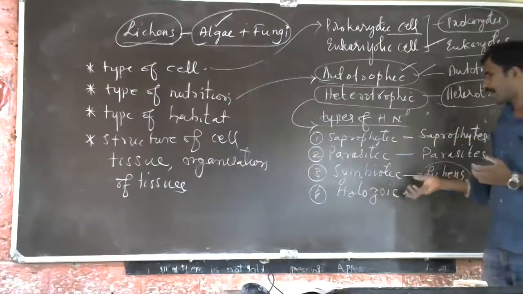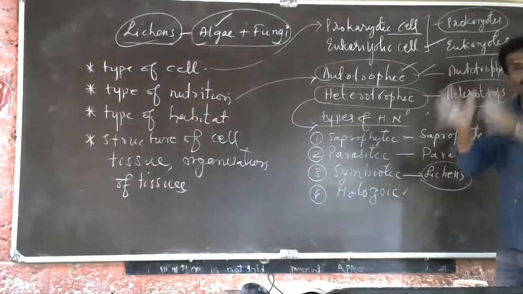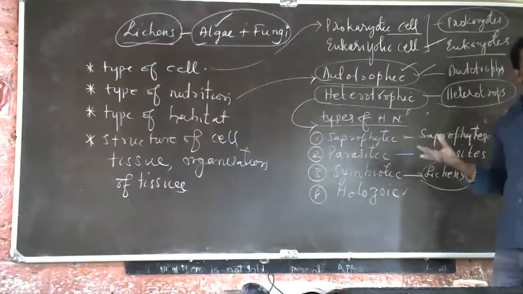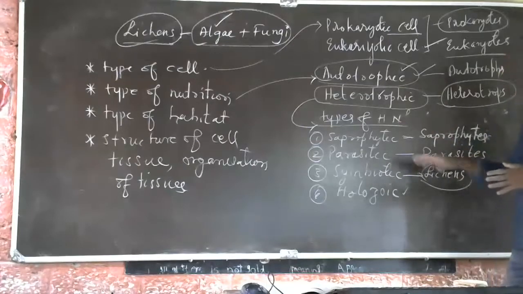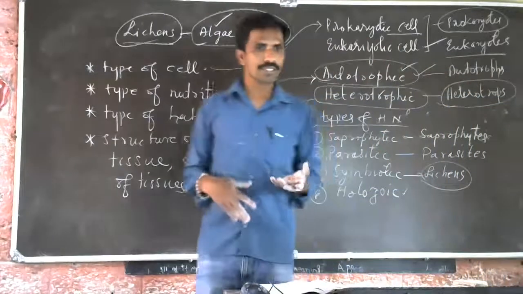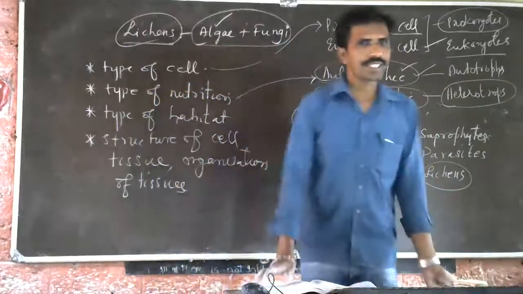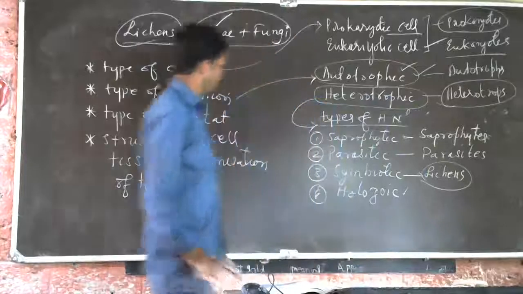In that way, we divide the animals on the basis of their characteristics and make groups. That is called classification. Is it clear? We'll move to the next part.